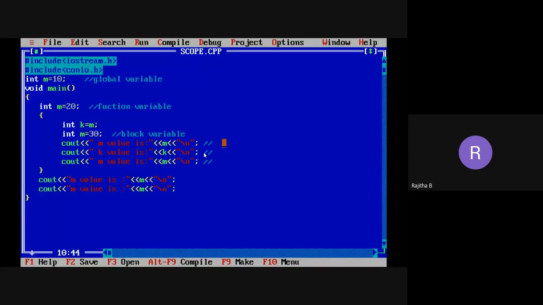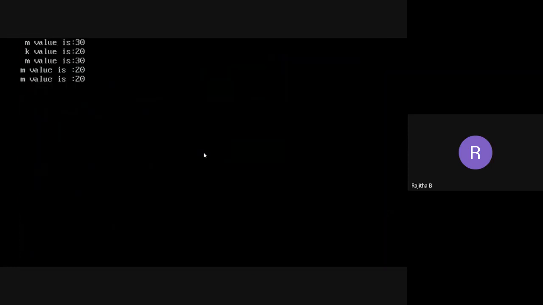Okay. Now first I'm going to display the output here. Now we'll see this one. First I'm going to compile this one and run the program and see the output. So m value is 30. So the first m value is 30 and k value is 20 and m value is 30 and next we have 20 and 20. So we are getting the output as 30, 20, 30, 20 and 20.